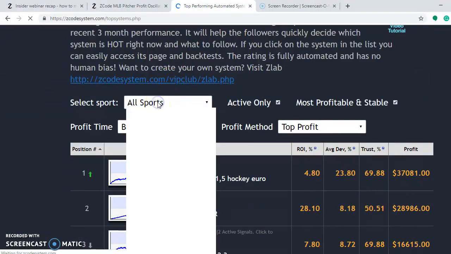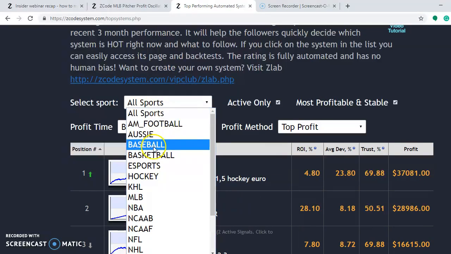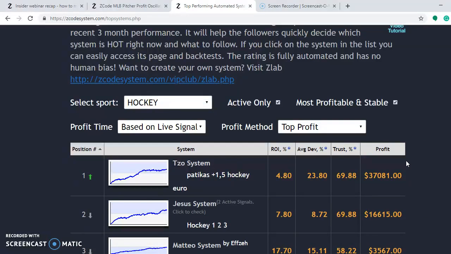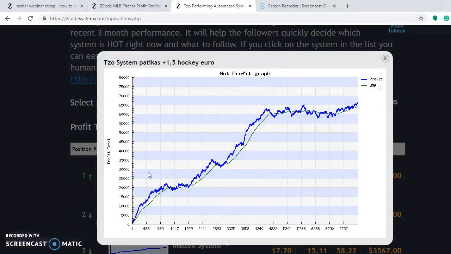So you can look at the sports here. You can go down to baseball, since that's what we're talking about. You can go by the different profit methods. You can go by here, return on investment, which a lot of people like to go by. And then overall profit, which is also another obviously great thing to look at, since we're all interested in profit, right? So you can take a look at any one of these systems and you can see how they have fared. I'll just hit one just to give you a general idea.